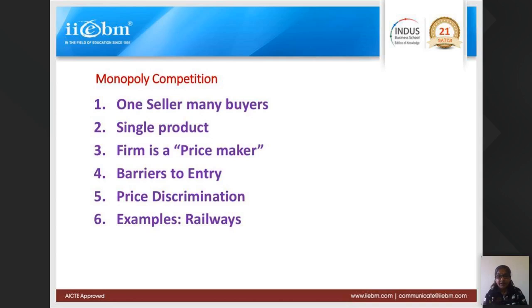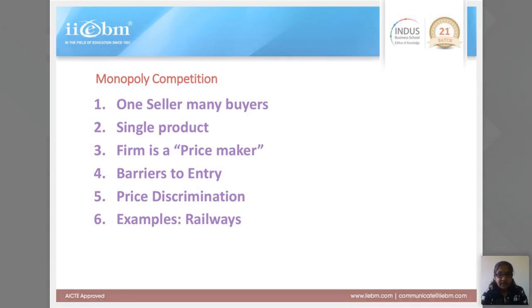Nobody can say that I want to produce a product under a brand name like Sony A, Sony B. You cannot do that, because it is registered under copyrights, trademark, and so on. That is the reason. So, one seller, many buyers. That is monopoly. The second is there is only one product in the industry.